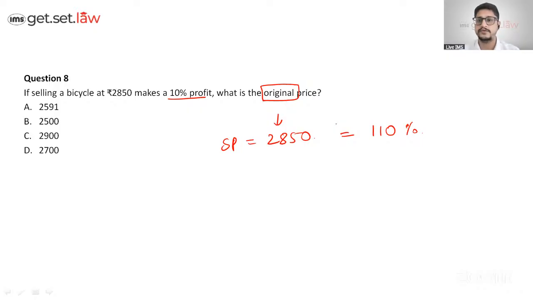What do you have to do? You have to exclude profit out of it. The original price is not. It's simple. You just do 2850 by 110 into 100. And you will get the answer, right? You are going to get the answer. Come on. Can I know the answer, please?